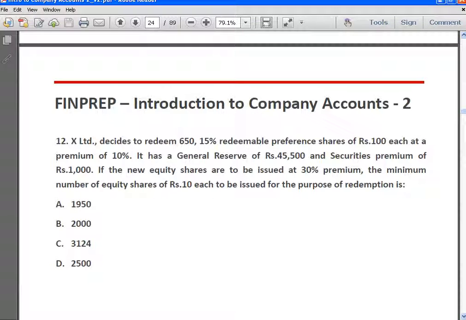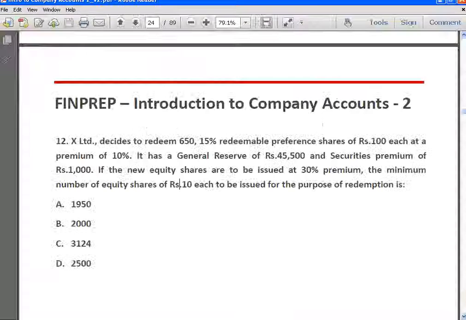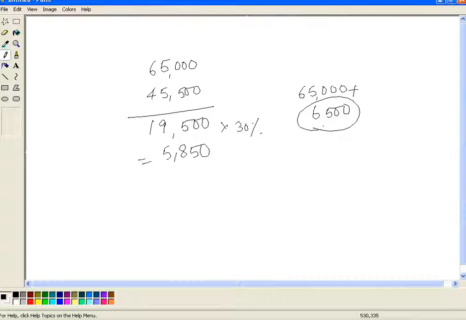Okay, now the company has to redeem 65,000 rupees plus it has to pay a premium of 6,500 rupees at the time of redemption, right? And let's see what is the securities premium balance available? The existing balance is 1000 rupees plus the premium on fresh issue is 5850.